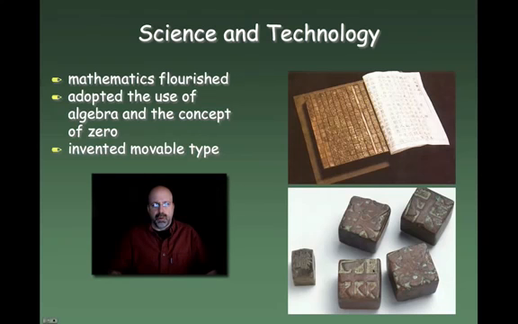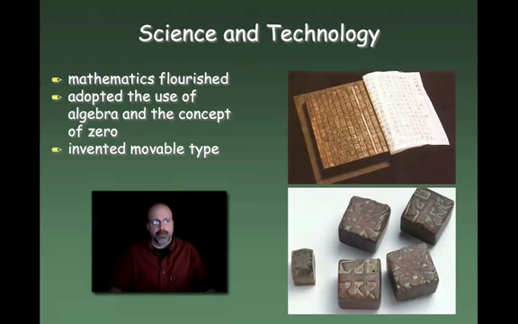In fact, movable type is usually associated with the Koreans as being the inventors of movable type. In fact, China sort of displaced movable type in favor of traditional calligraphy, primarily because of tradition, but also because the movable type wasn't as functional, as useful as it might be with a language based on an alphabet, which we'll see later on in Europe, when Europeans will also begin to use movable type to print books.